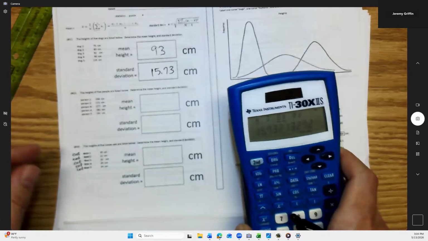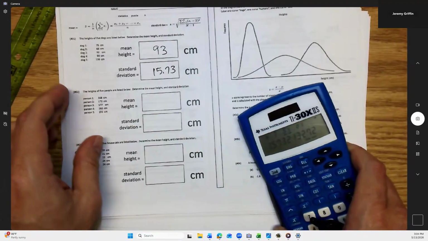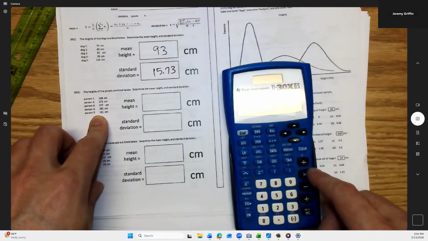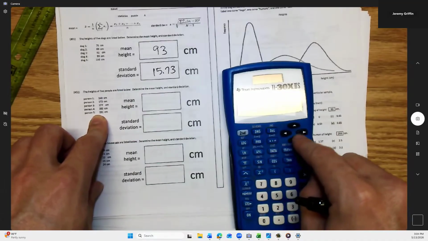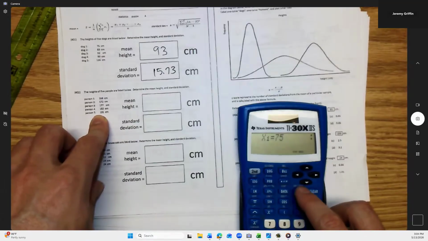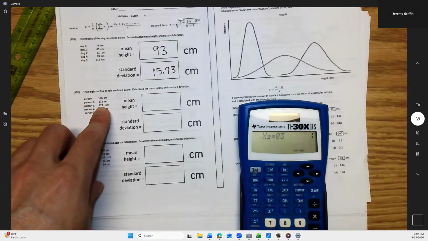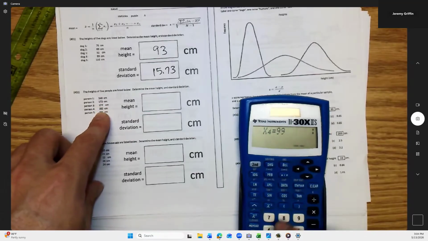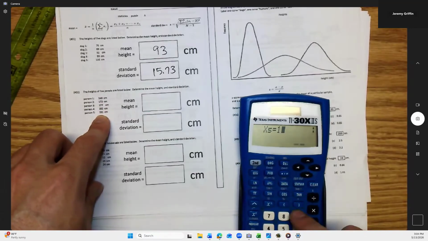Okay. All right, so you guys good. All right, now let's do this for the next set of heights, which it says the heights of 5 people in centimeters. So let's go to that. So I'm going to clear out this data. Well, actually, I'll just override what I already have. So I'll go to X1 and put in my first person. Scroll. Second person. Scroll. Third person. Scroll. Fourth person. Scroll. And fifth person.